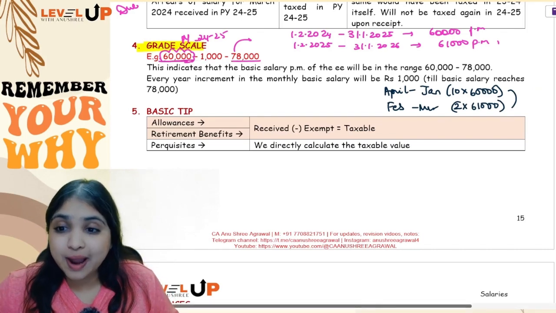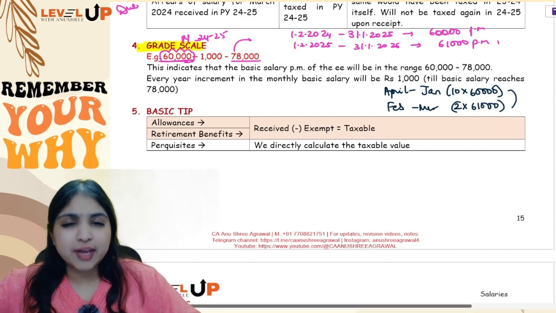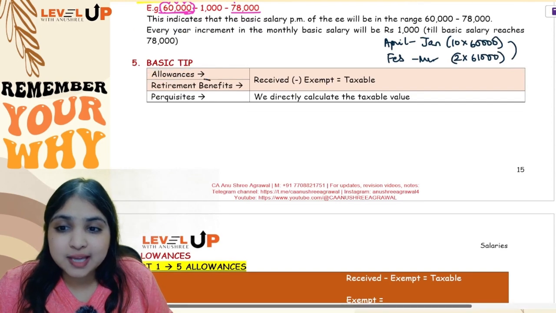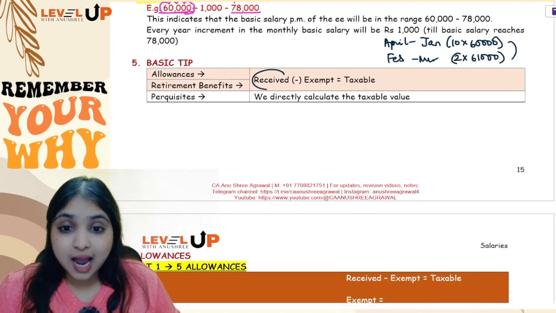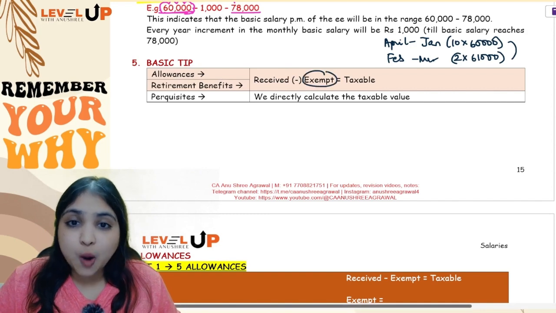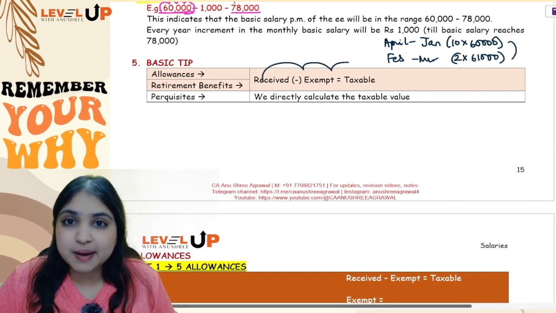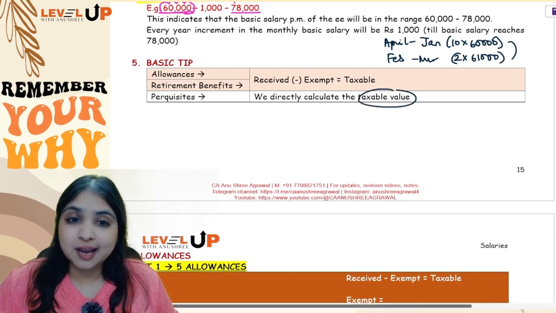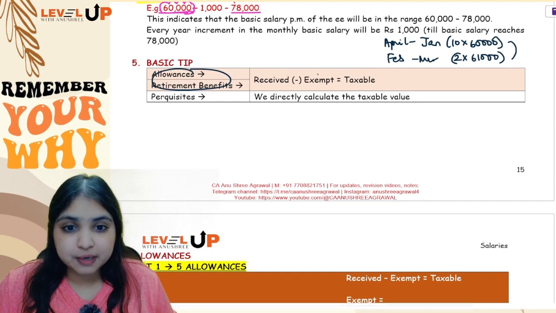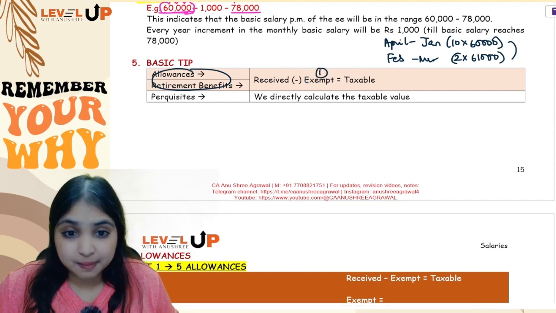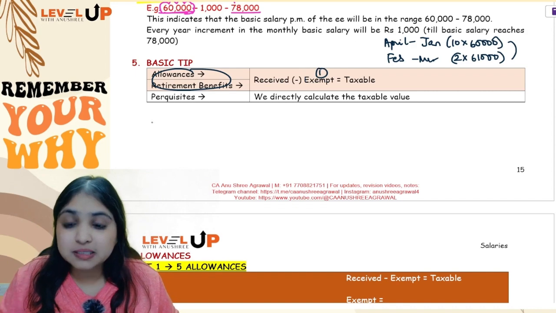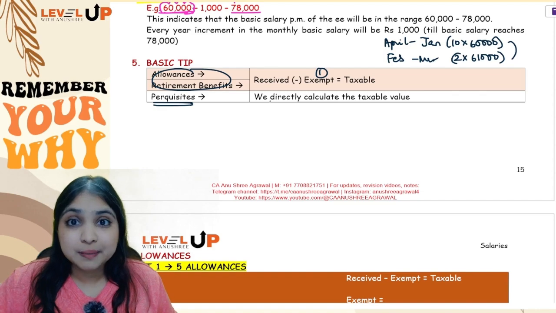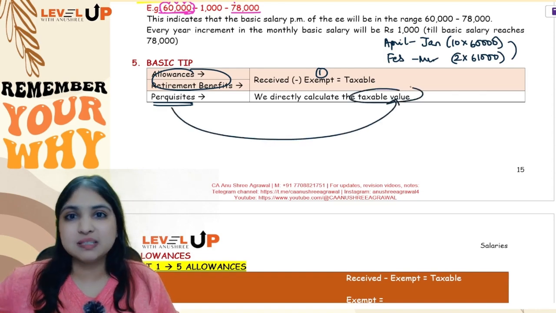Okay, so now I'll move on to the fifth concept. One very important tip that you should remember throughout your salaries head of income. See, for allowances and for retirement benefits, you will see how much the assessee received. Out of that, how much is exempt, the balance will be taxable. Received minus exempt, balance will be taxable. However, for perquisites, you will straight away compute the taxable value. For allowances and retirement benefits, you will first calculate how much is exempt, then received minus exempt will become taxable. But for perquisites, like for example for RFA, for motor car, you don't calculate the exempt amount. You straight away calculate the taxable value for perquisites.